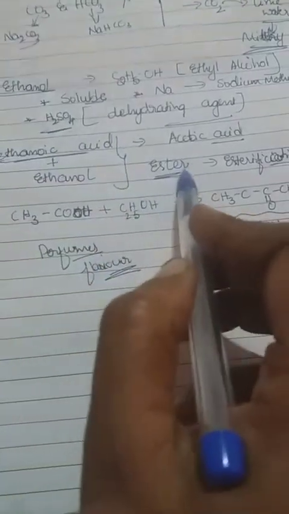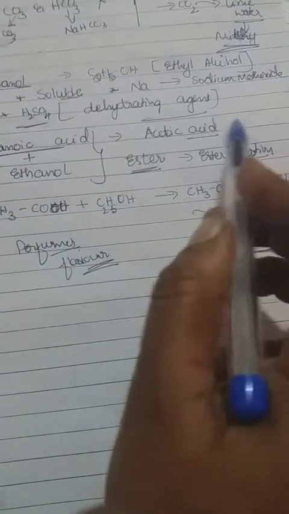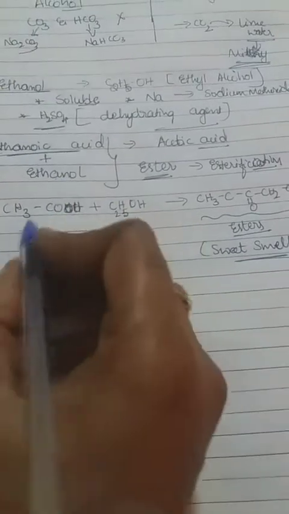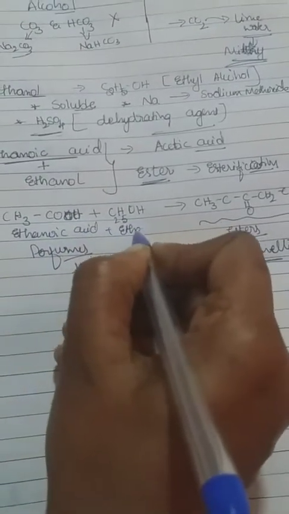Once again I'll repeat, when ethanol reacts with ethanoic acid, it forms a compound called ester, and that process is called esterification. This is the example: ethanoic acid plus ethanol forms an ester.